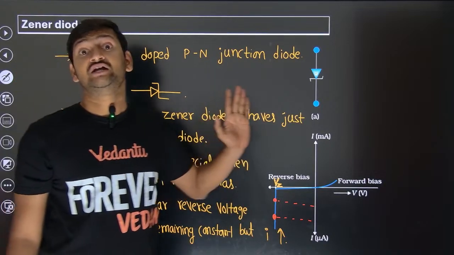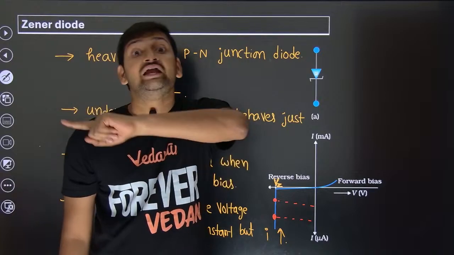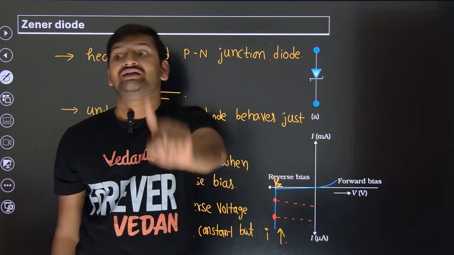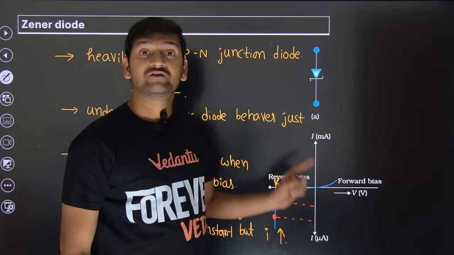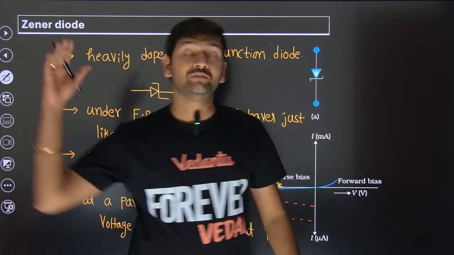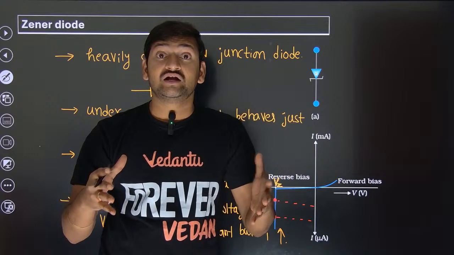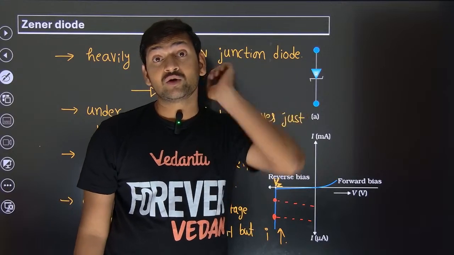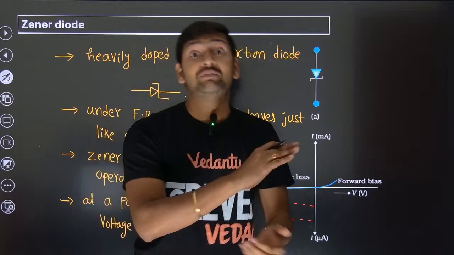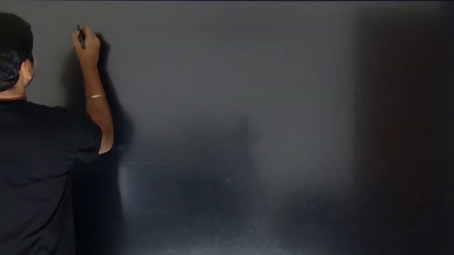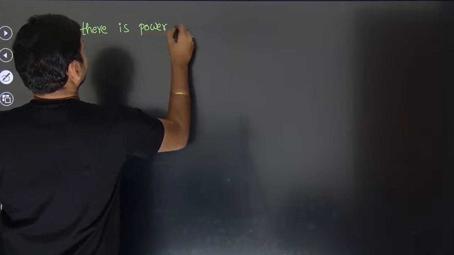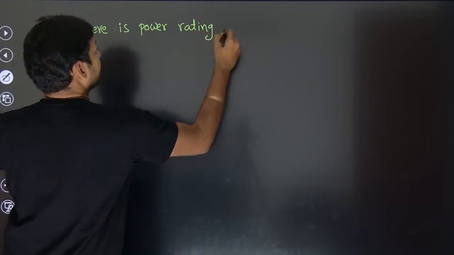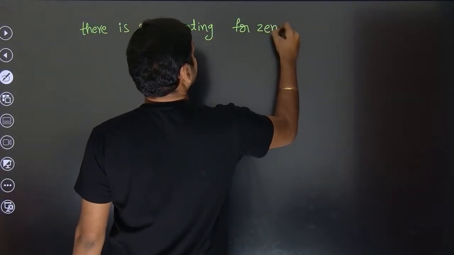So for the same potential difference, once the Zener diode breaks down, it can allow any amount of current, but there is a limit, because too much current is also going to be bad for the Zener diode. If too much current is made to flow, too much heat gets generated, which is also going to damage the Zener diode, right? So there is a power rating for the Zener diode.